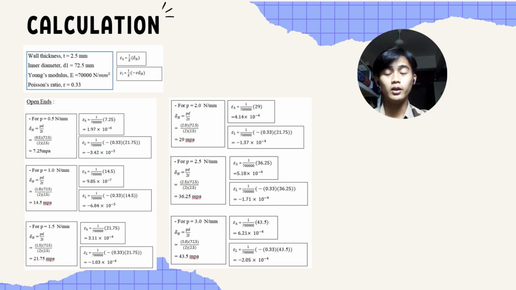And then we will use the hoop strain formula. And lastly, we use the longitudinal strain. By using all of the data, we will finally get the hoop strain and the longitudinal strain for each of the pressures given. That will be the theoretical value for this experiment.